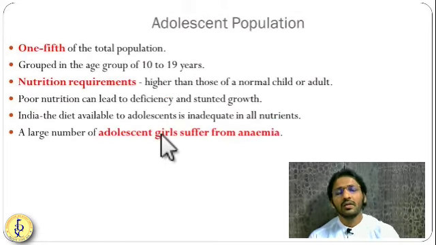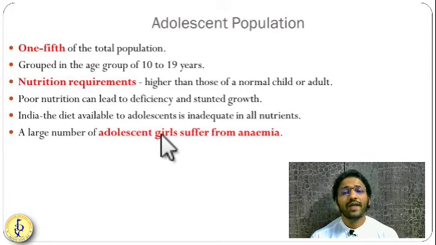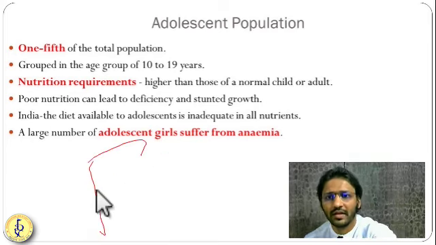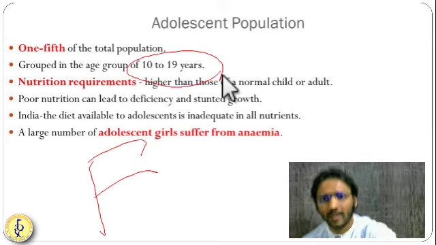Now, one of the important criteria for the population is what type of adolescent population you have, what is their health condition, what are their educational characteristics, what is the sex ratio. Very, very important, because adolescents are the future of any country. Getting it? Children are not the immediate future. Elderly people are the past. The immediate future is your adolescents. Adolescent means people from 10 to 19 years.